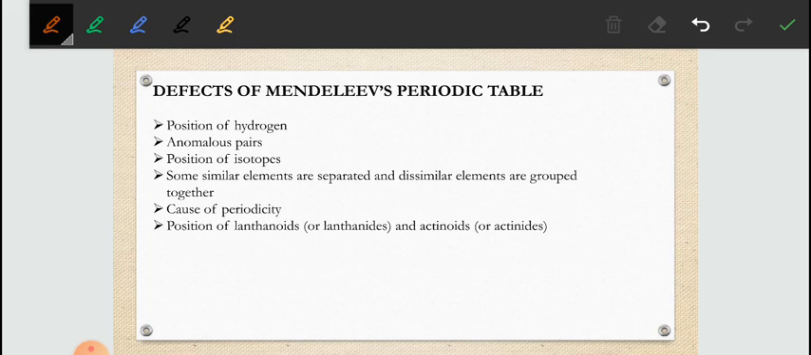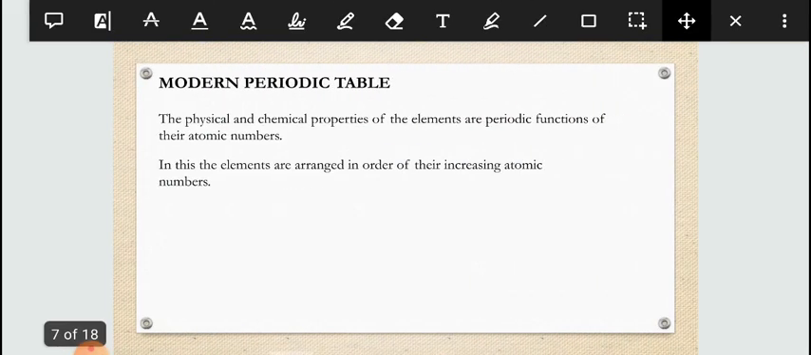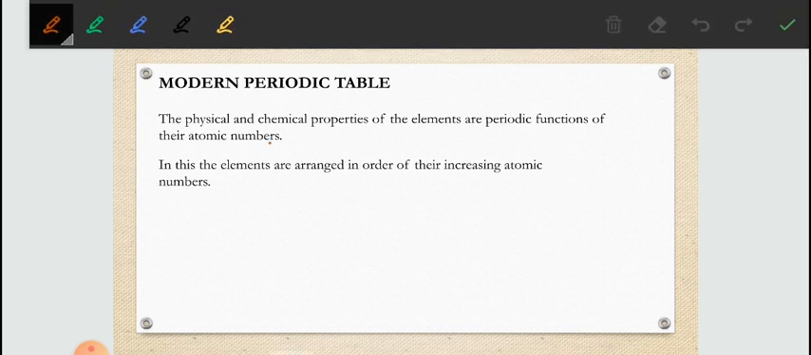These defects were later on improved by another periodic table, that was the modern periodic table. This was given by Henry Moseley. According to this table, the physical and chemical properties of the elements are a periodic function of their atomic numbers. That means in this table he arranged all the elements in the order of their increasing atomic numbers.